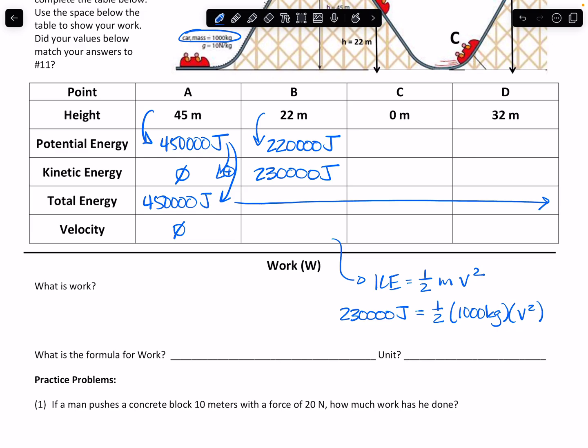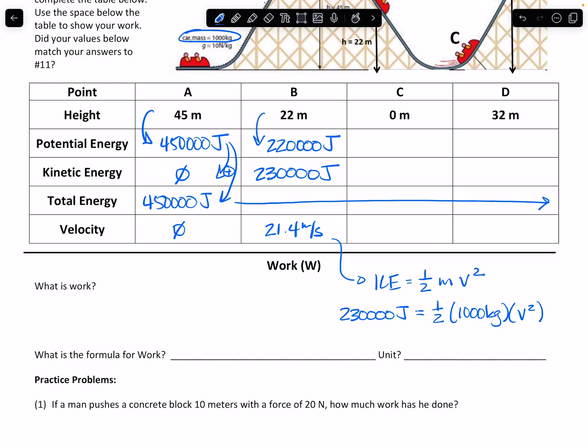So I'm going to take that 230,000, divide it by 1/2, and then divide it by 1,000, and I get 460, and that's going to be equal to v squared. But I need to take the square root of that number, and I find that the velocity of the car at position B is around 21.4 meters per second.